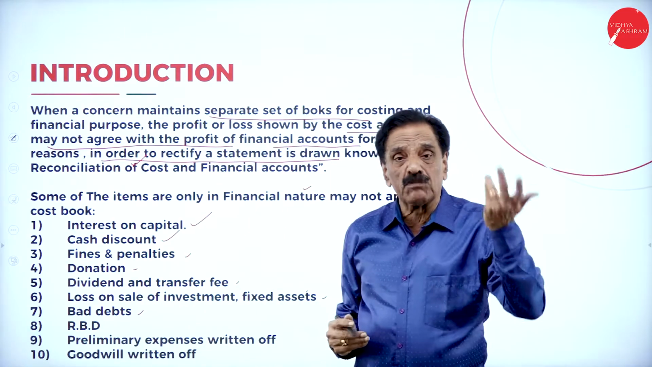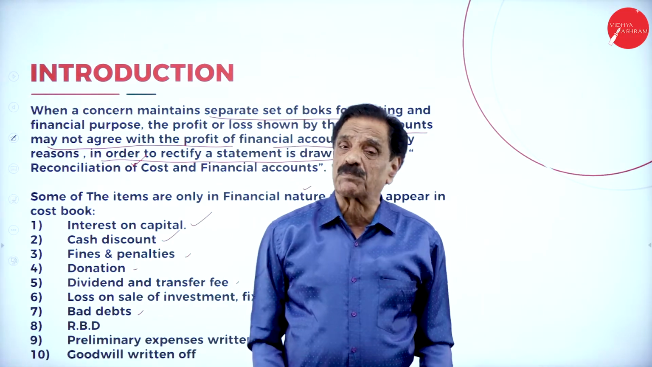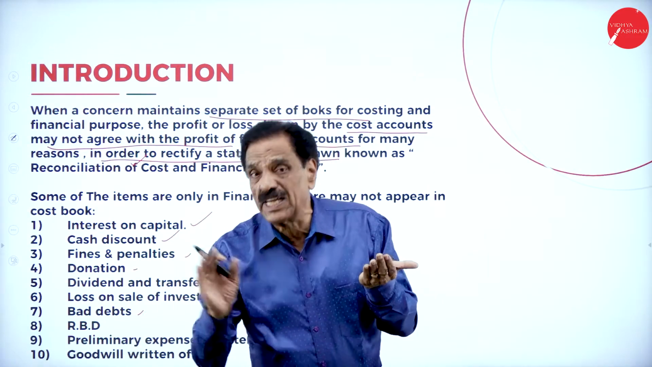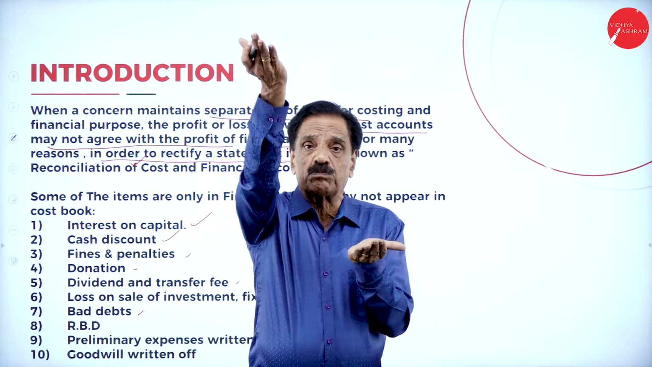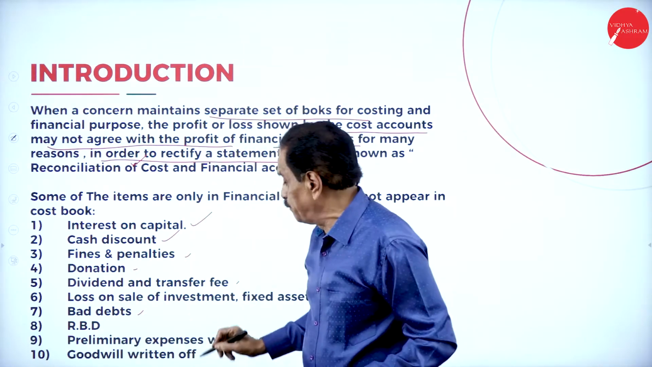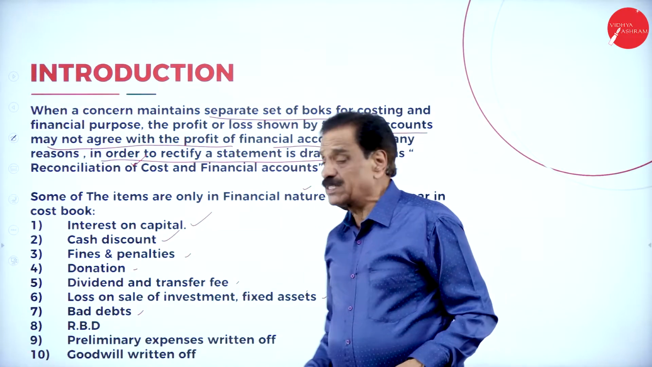Then RBD is one more loss. It is shown on the debit side of the profit and loss account. Your profit and loss account will reduce. No entry in the cost book. The cost book shows more profit, the financial shows less profit. Reduce the costing profit. Preliminary expenses written off.